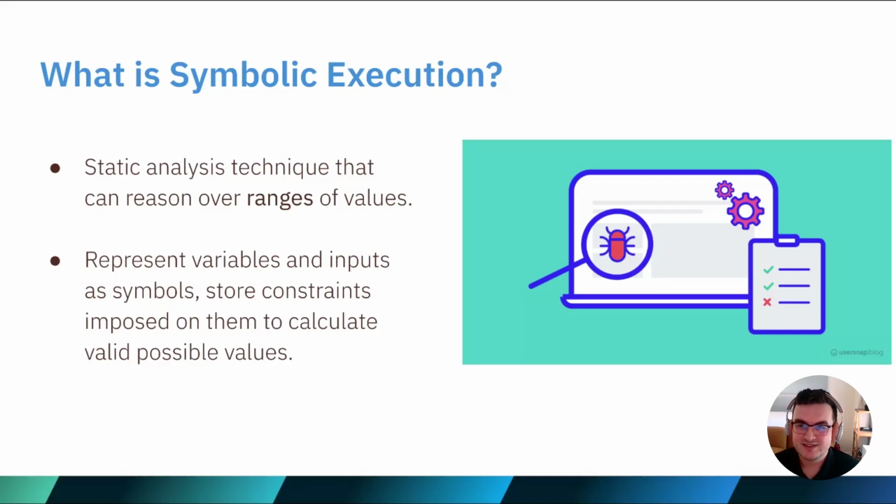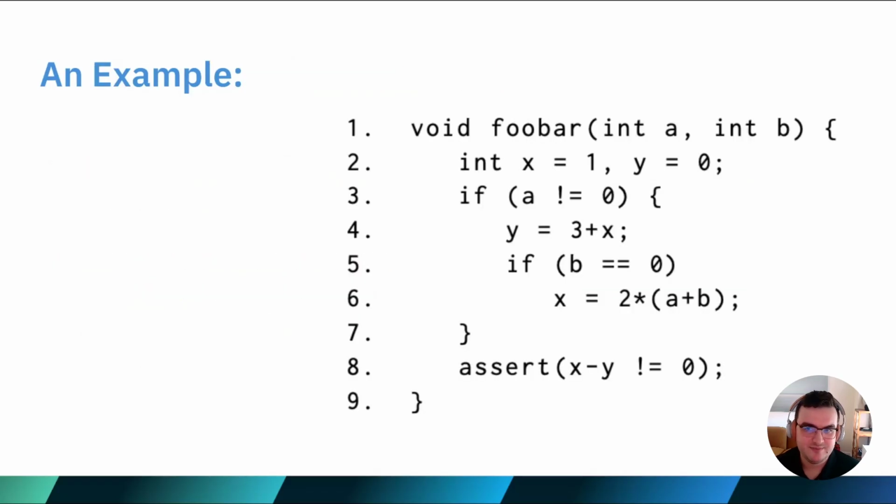To start, let's talk about what symbolic execution even is with a brief example, just to make sure that we're all on the same page. Symbolic execution is a static analysis technique that can operate on source code, binary files, or intermediate representation bytecode of the program. The power of the technique lies in its ability to reason about ranges of potential values for the inputs of a program. So, for example, let's take this program foobar here.